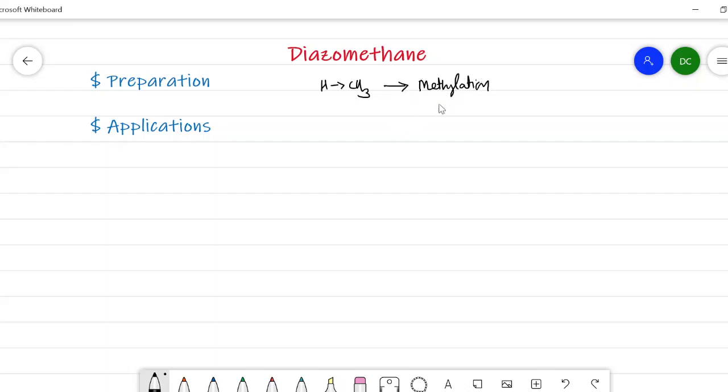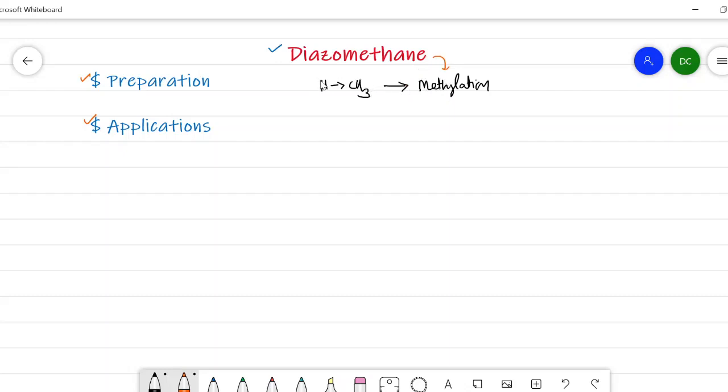But the methylation is carried out by using one reagent, and that reagent we are going to discuss in this lecture. This lecture deals with the study of diazomethane, its preparation, and the applications in organic chemistry. In the application part, we will discuss the mechanism of each and every application of diazomethane. So from this discussion, it is clear that diazomethane is used for the methylation purpose, but it is quite different